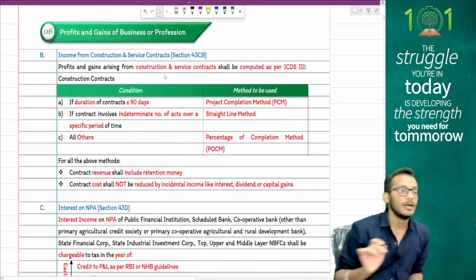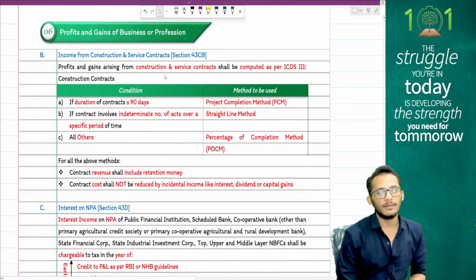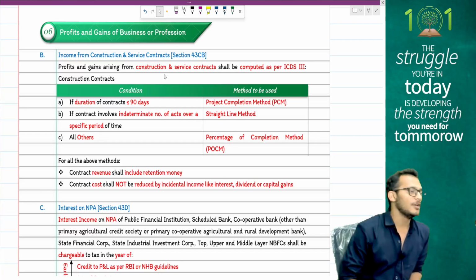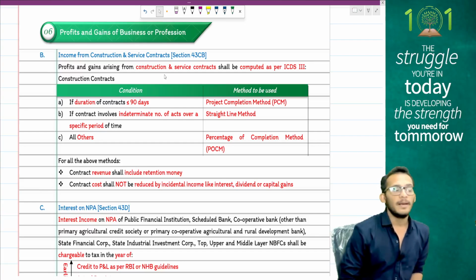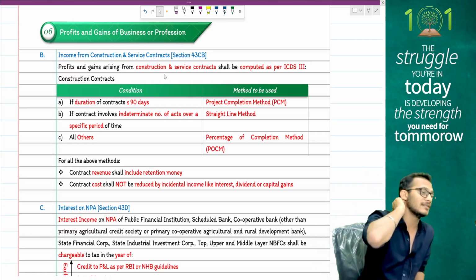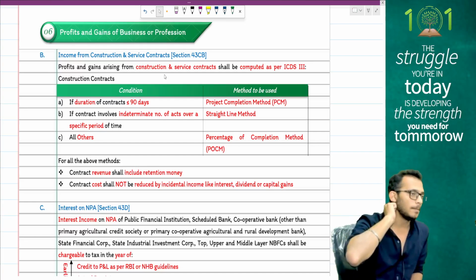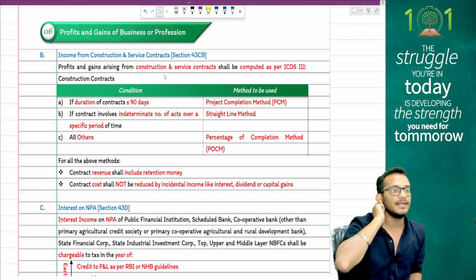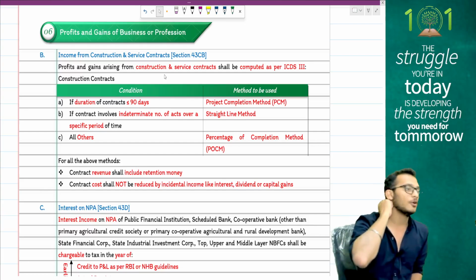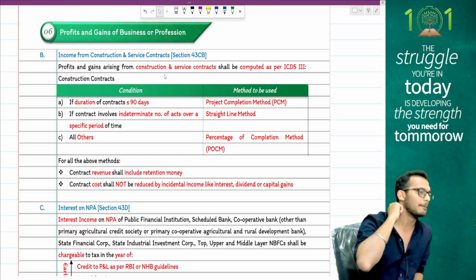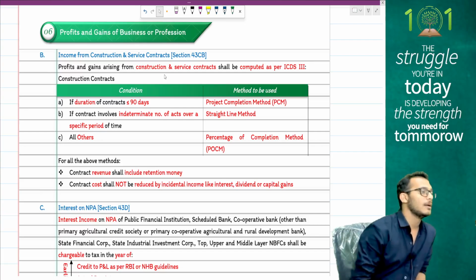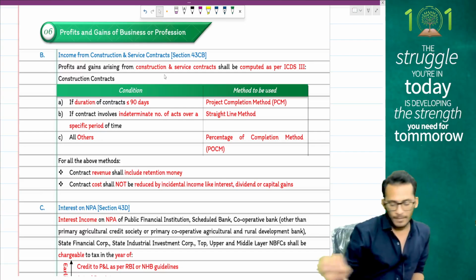Yes, when it comes to your construction contracts, people, the ICDS rule comes and says, tell me what is the duration of the contract. If the duration of the contract is less than 90 days, revenue will be recognized based on completion of the project. If it is going to take more than 90 days, then it will be done based on the percentage completion method. If I am not able to determine any clear basis on how to recognize revenue, I will do it based on the straight line method. If you are having an asset which is an NPA under a bank, interest on that NPA will be recognized only when the money is actually received.